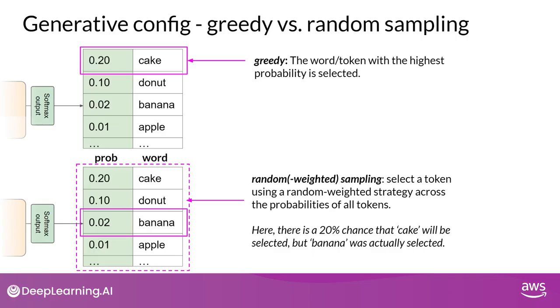However, depending on the setting, there is a possibility that the output may be too creative, producing words that cause the generation to wander off into topics or words that just don't make sense. Note that in some implementations, you may need to disable greedy and enable random sampling explicitly. For example, the Hugging Face Transformers implementation that we use in the lab requires that we set doSample to equal true. Let's explore top K and top P sampling techniques to help limit the random sampling and increase the chance that the output will be sensible.